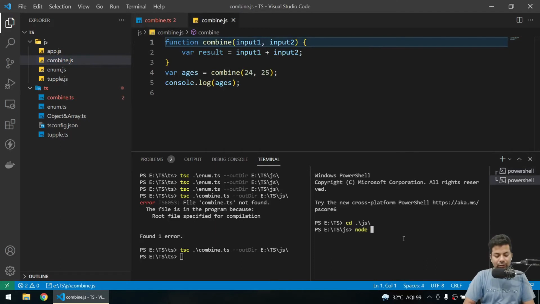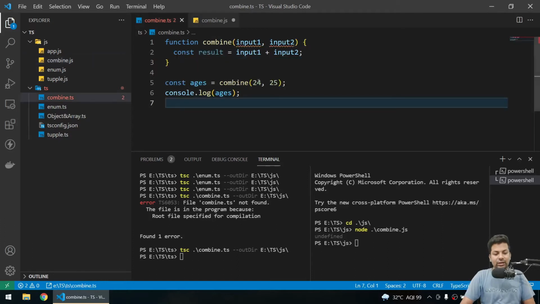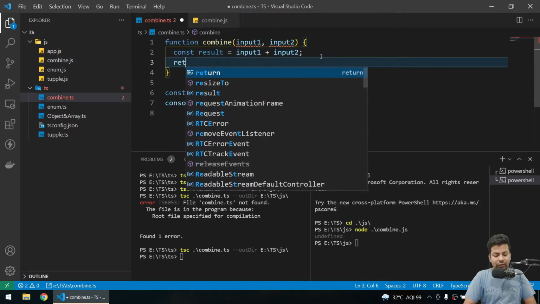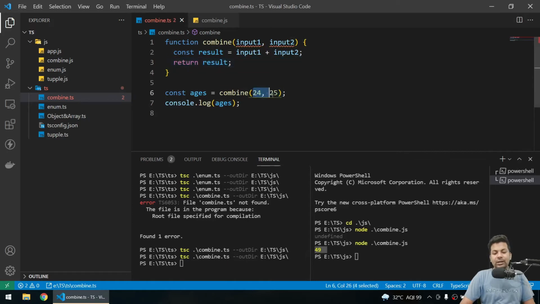Now if I say node combine.js, we are getting undefined. Why? We are calling the ages. Now we have to, sorry, it's not here, I will write it here. I have to return the result also. I'll say return result. Yeah, save it. Now again I'll compile it. Now in node I run it and I get 49, because it's combining both the ages, which is correct.